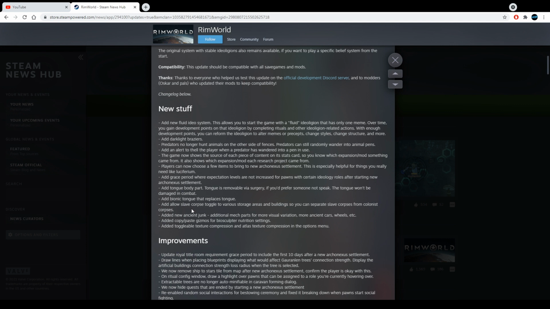I'm assuming it has to do with when they die due to dueling. When you duel, if you die, they throw them somewhere else, I guess separate from colonist corpses. I don't understand the signification of this. I don't know how that's gonna help anything, but I guess it's an add-on.